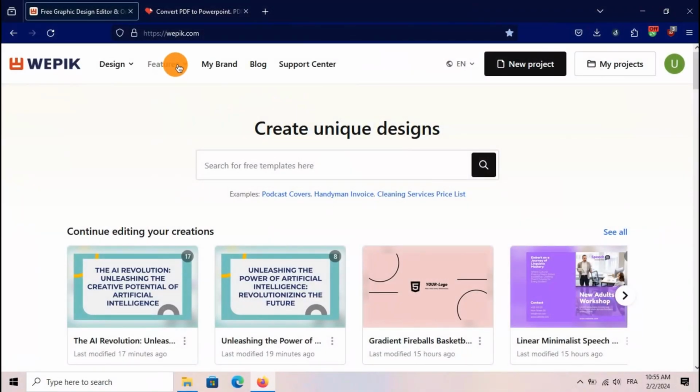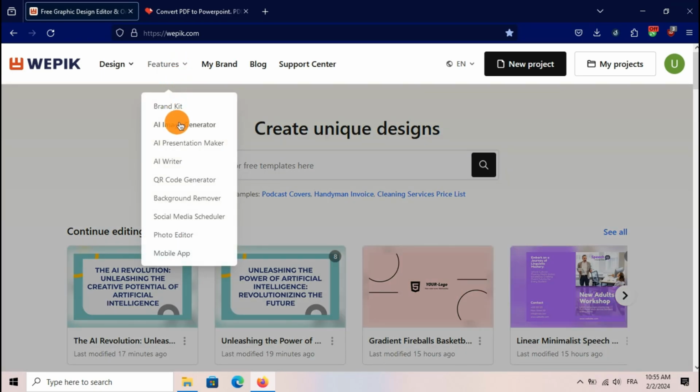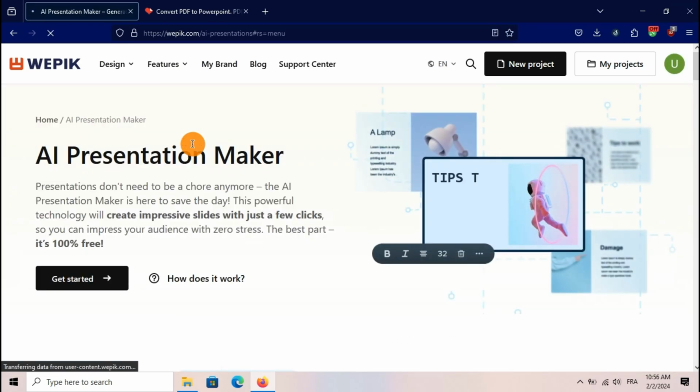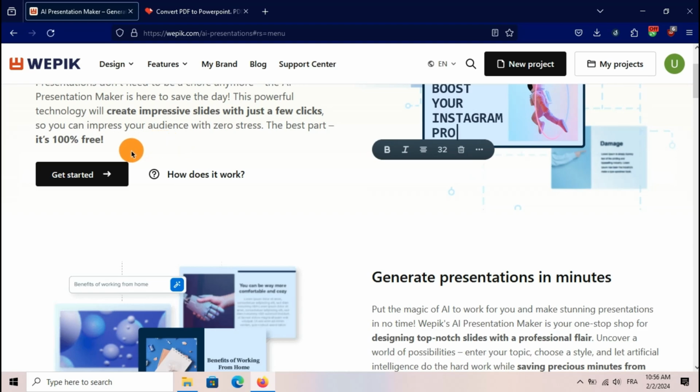After signing up with your Google account, go to your browser and search for WePick, or you will find the link in the description below. Click on Features in the menu here. Choose AI Presentation Maker. After that, click on Get Started.